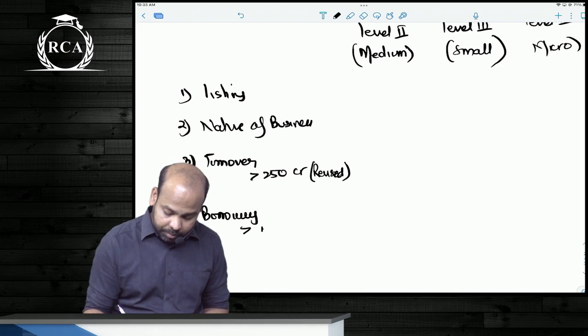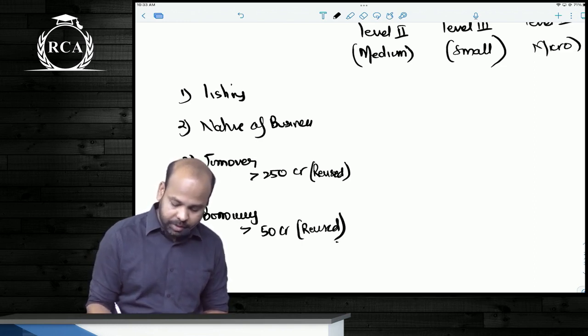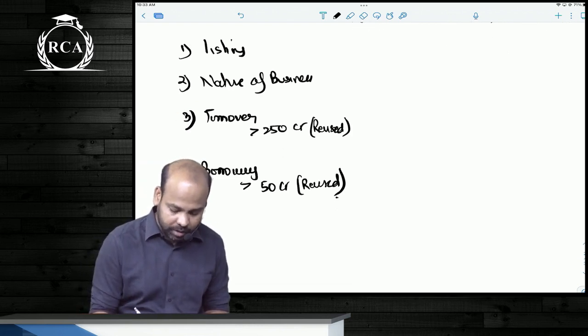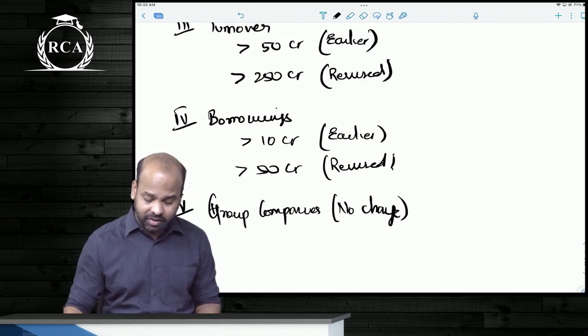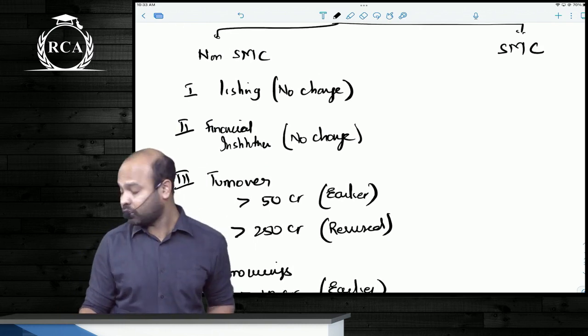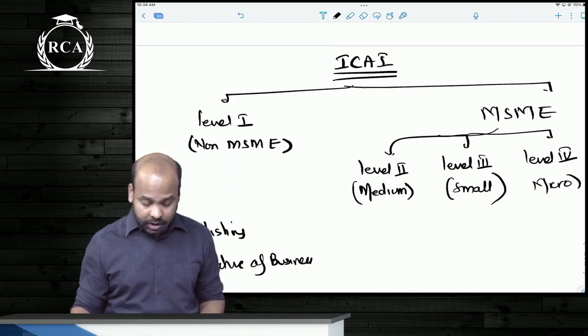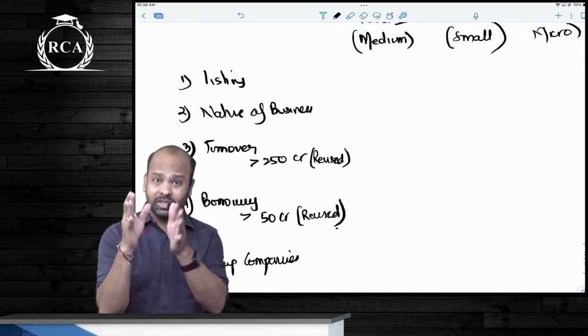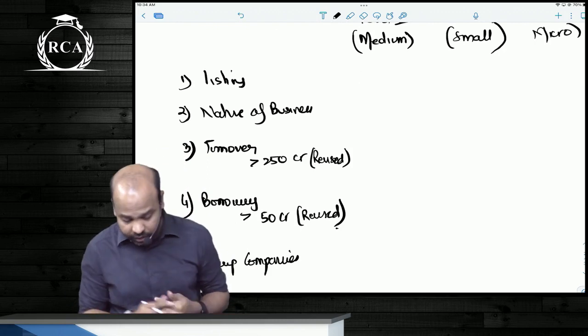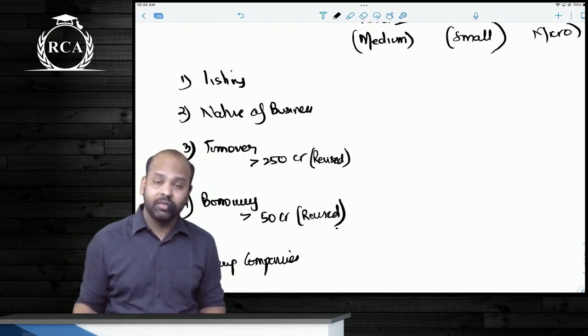But now, beta, the borrowings at any point during the previous financial year should exceed 50 crore rupees. Last point, beta, the group companies point is still the same. So this level 1 definition, guys, is the same as the non-SMC definition. There is no change in that part, but you just have to remember that the turnover limit is not 50 crores anymore, it is 250 crores. And the borrowing limit, beta, is 50 crores.